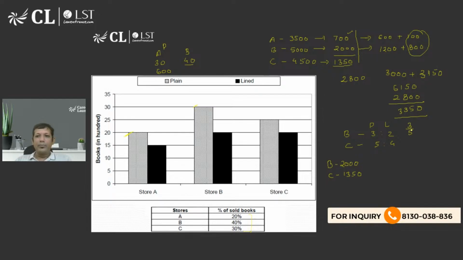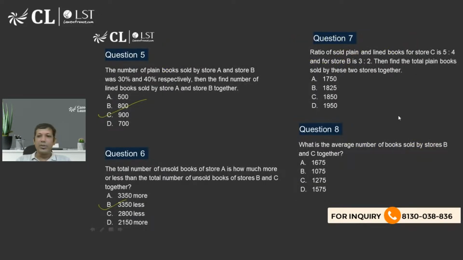So for B, plain to total is 3/5 of 2000. So 1200 plain books B is selling, lined books should be 800. For C, 5 by 9 into 1350. So it is going to be 750 and 600. So what is the sum of plain books? That is 1950 and lined books 1400. So 1950 is going to be the answer. So the answer of this question is going to be option D.